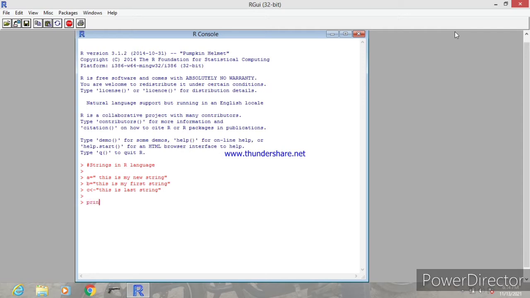Whenever we want to print the message of a string, we can call the print function, that is print open brace A closed brace. Just press enter and the message will be displayed. Similarly, print B and print C.